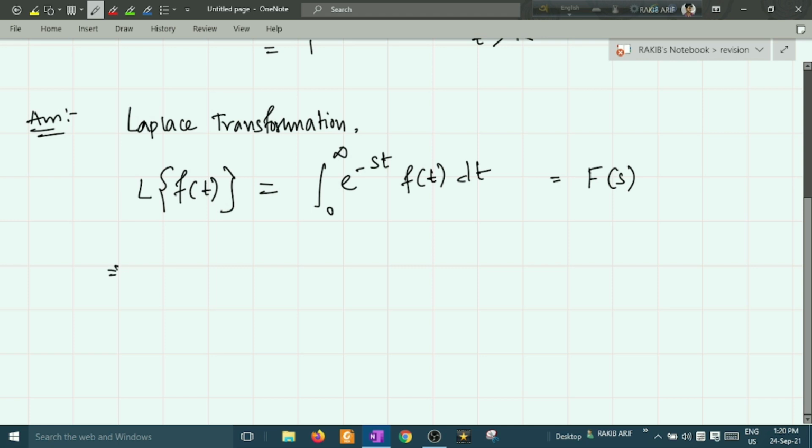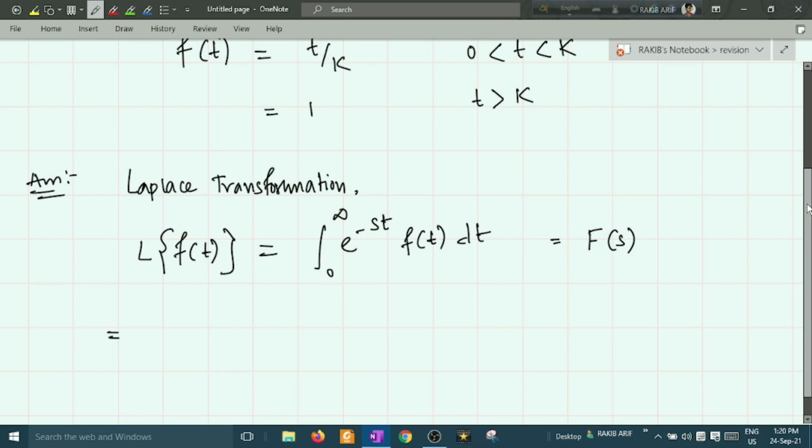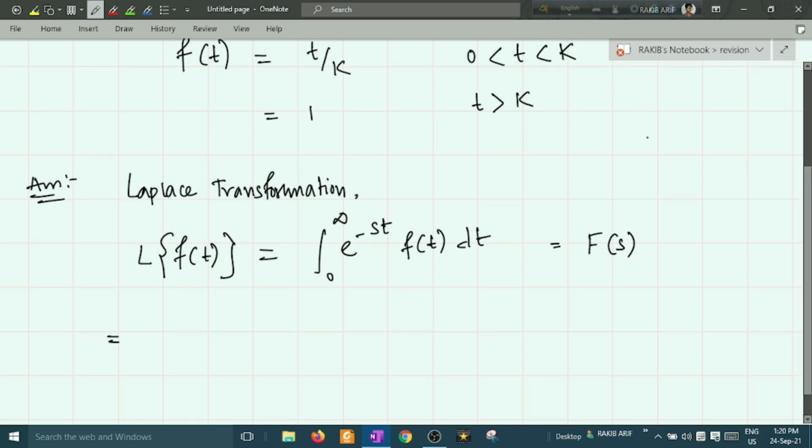So let's write this integration into two parts, because your function is given on two different parts. In the first part, the function is t by k when the limit is from 0 to k.